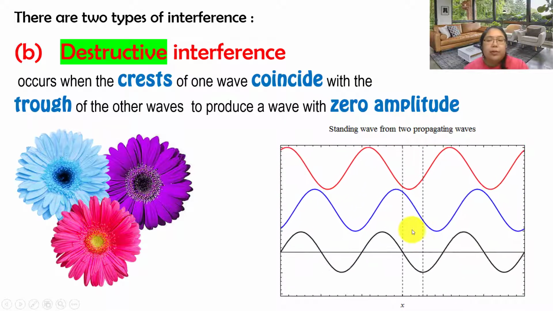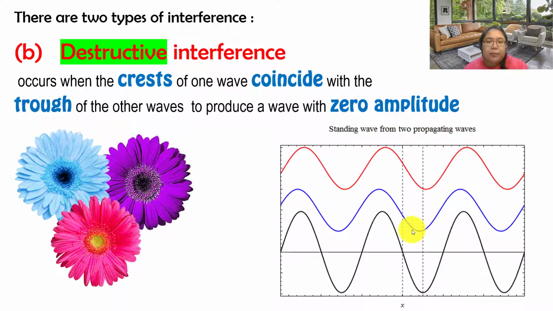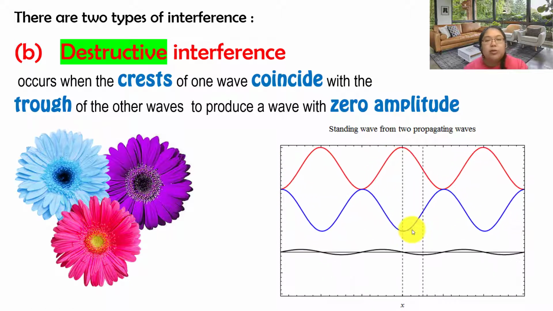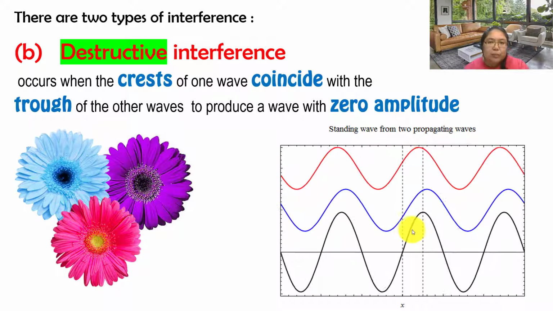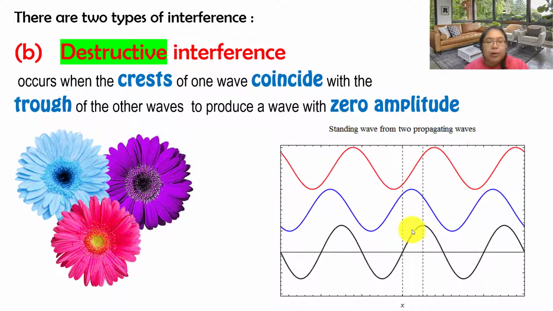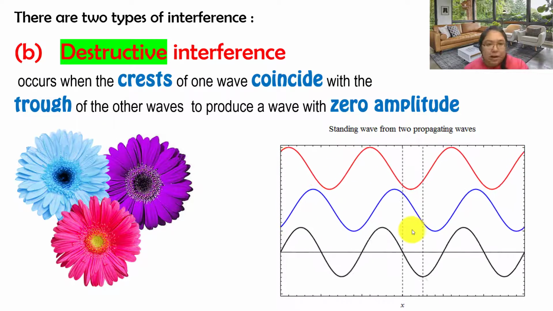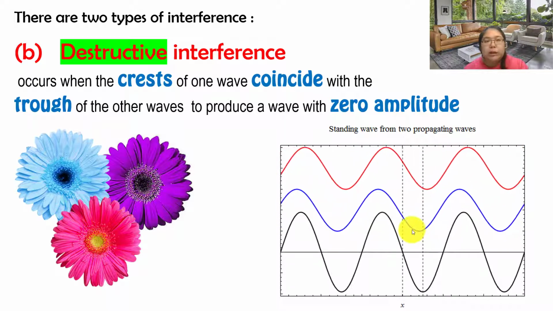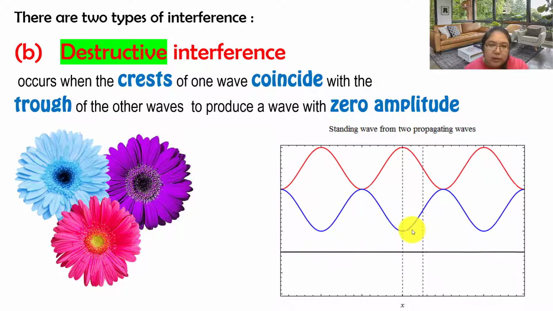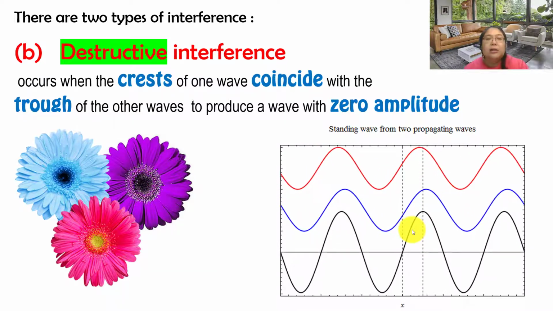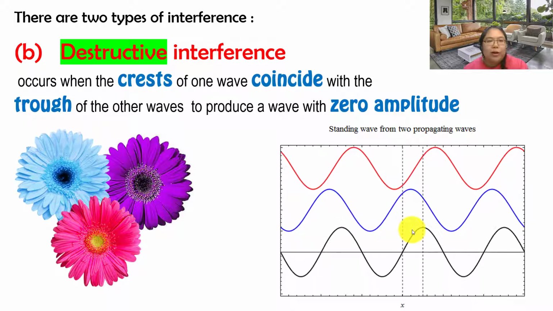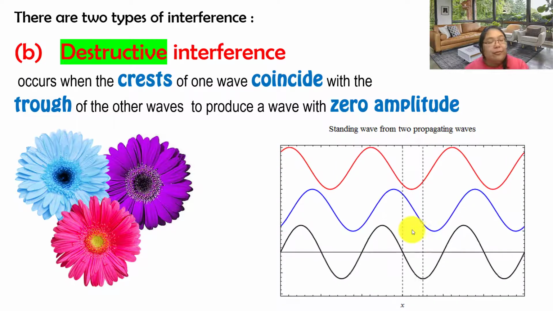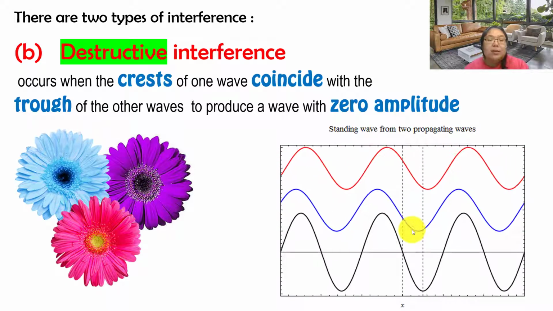So for interference, we have two types. One is constructive, meaning you build. Constructive occurs when a crest meets a crest, or a trough meets another trough. Destructive interference means a crest meets a trough of the other wave. When they overlap, they become flat. That we call destructive.